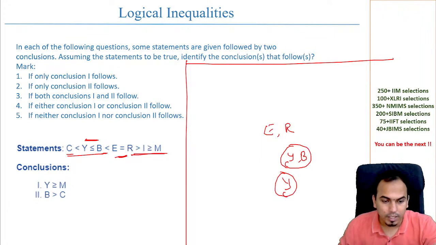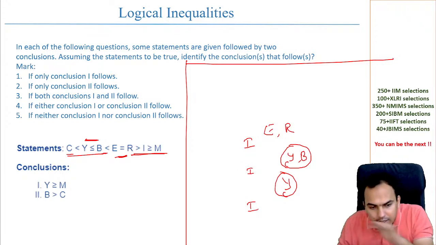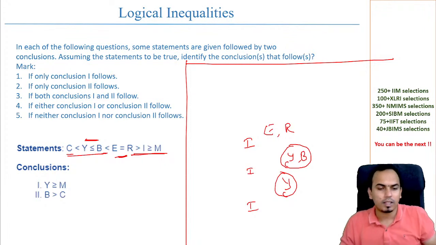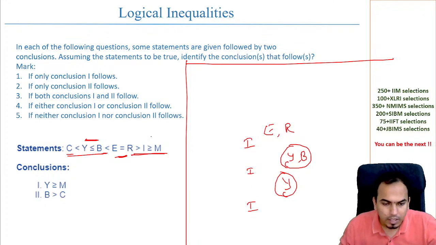Now I come to the other side. I is less than R. Now I can be here, I can be here, I can be here as well. I don't know. So now, is there any clear relationship given to you between I and B, I, Y, I, C, कुछ दिया है नहीं दिया? There can be possibilities. Not that. Similarly, यहाँ पे क्या दिया है?